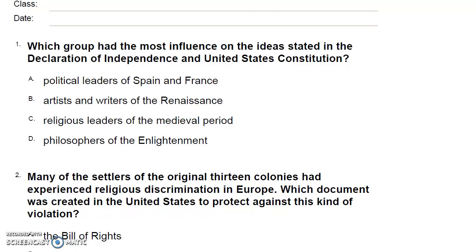Number 1. Which group had the most influence on the ideas stated in the Declaration of Independence and the United States Constitution? A. Political leaders of Spain and France. B. Artists and writers of the Renaissance. C. Religious leaders of the medieval period. D. Philosophers of the Enlightenment.